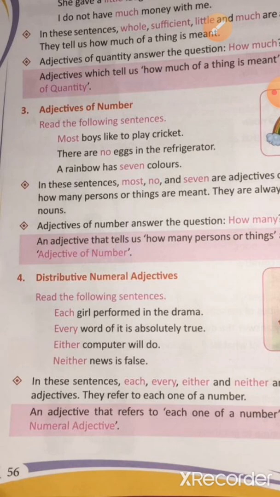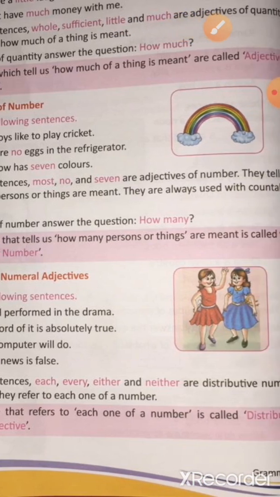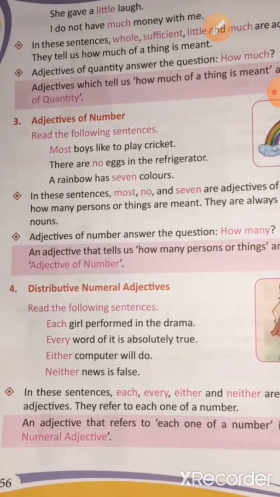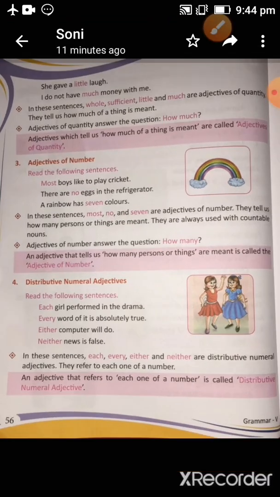Now come to the fourth one, distributive numeral adjectives. An adjective that refers to each one of a number is called a distributive numeral adjective. Each one of. For example, each girl performed in the drama. Okay, each girl. Second one, every word. Means we are talking about each and everybody, each and everything in this, and that is why it is called distributive numeral adjective. Either, neither also come under this adjective. Now turn your page.